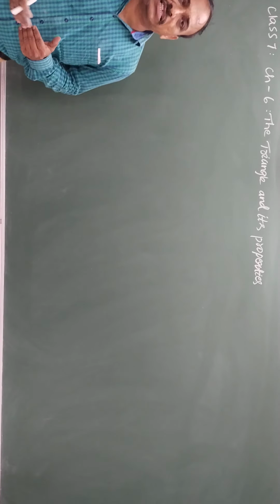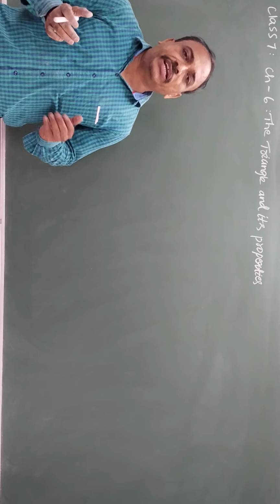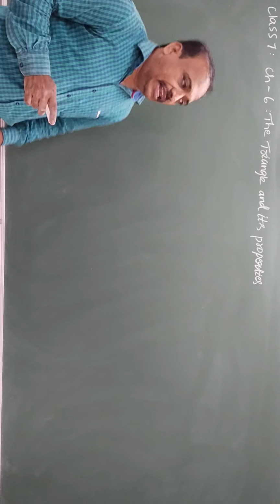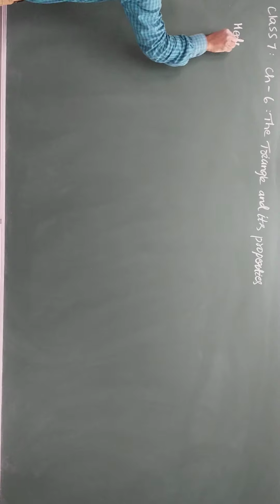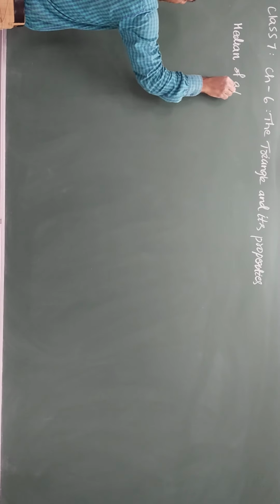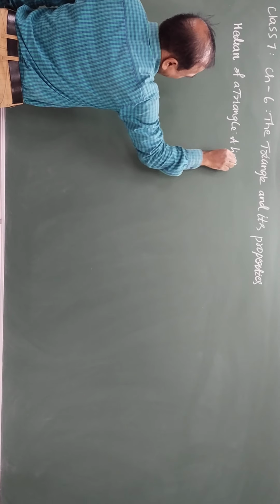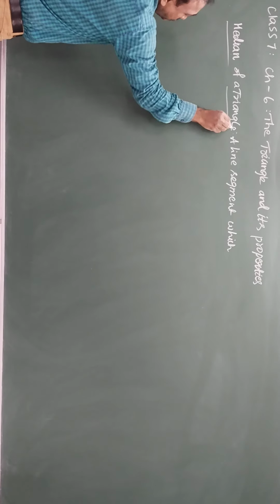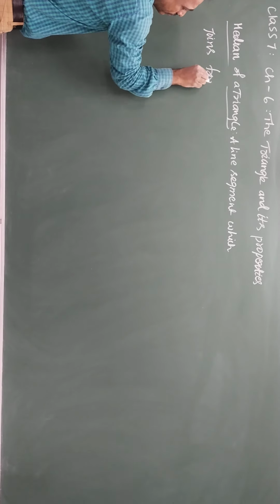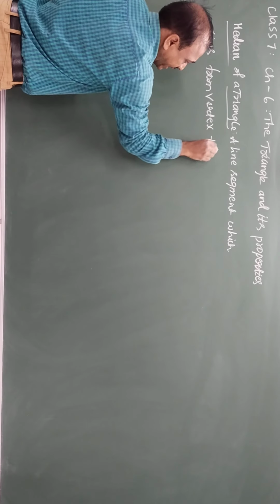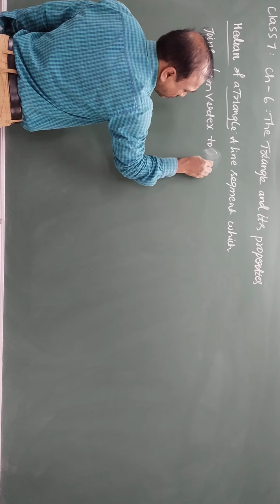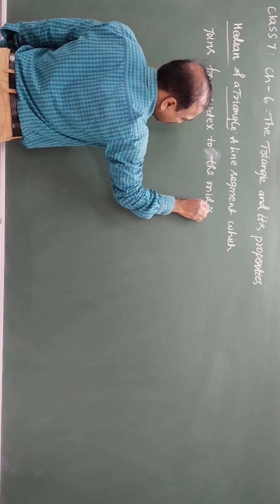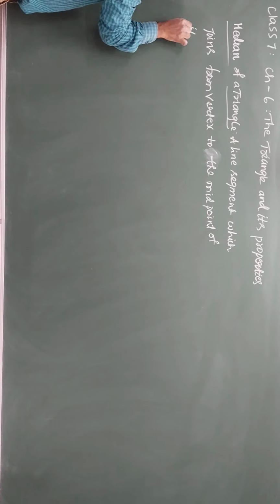So till now we have seen what a triangle is and the types of triangles, and how we classify triangles into different categories based on angles and based on sides. Now, the median of a triangle is a line segment which joins a vertex to the midpoint of its opposite side.